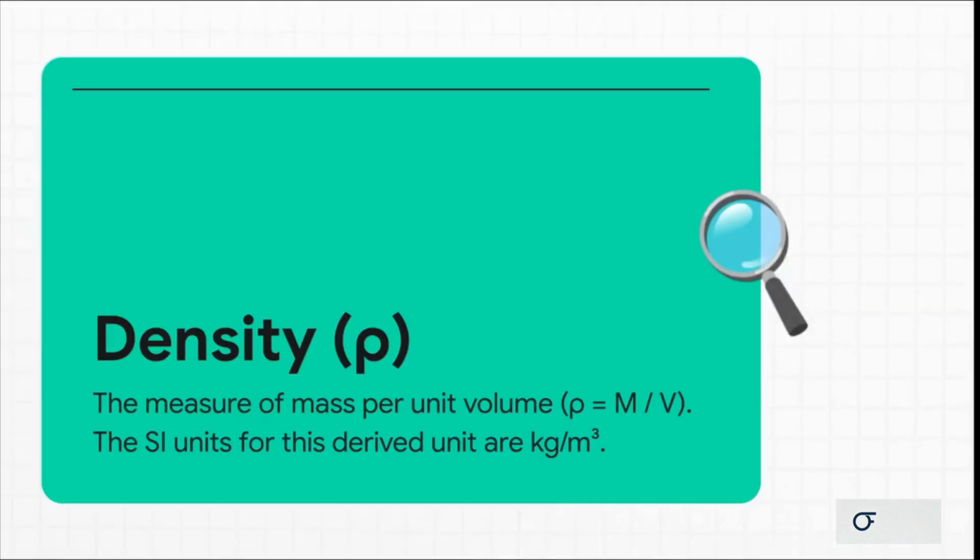So what is density? It's really just how much stuff, or mass, is packed into a certain amount of space or volume. We figure it out by taking an object's mass and dividing it by its volume. And check out the SI units. Kilograms per cubic meter. This is what we call a derived unit because it's built directly from two of those fundamental units we saw earlier, mass and length. See how it all connects?